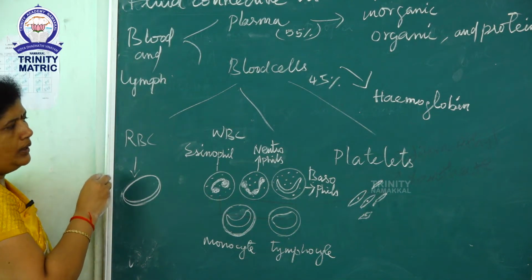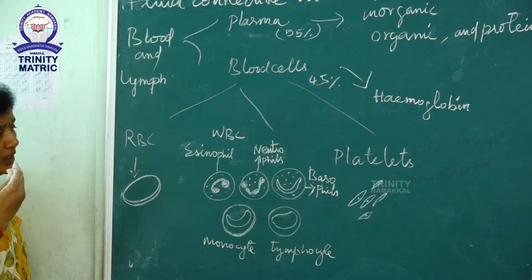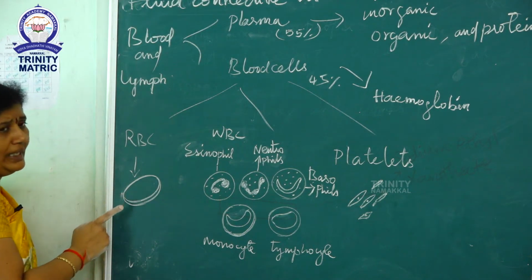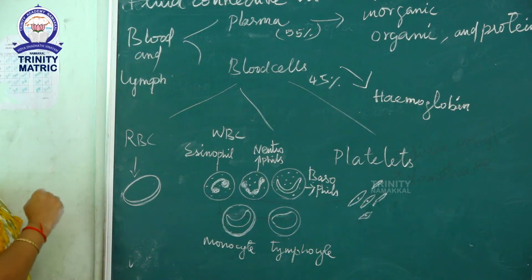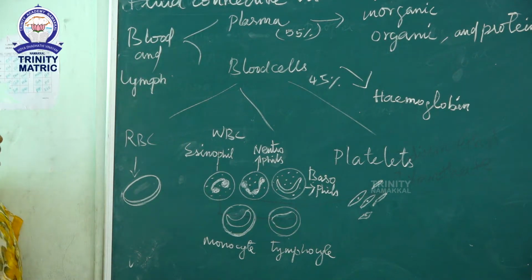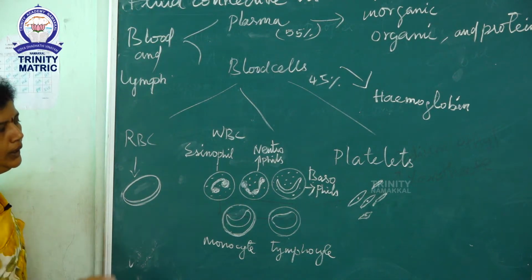RBCs are formed in our body in the bone marrow and destroyed in the spleen. RBC has a biconcave shape. There is no nucleus in the central surface. In mammalian RBC, the nucleus is absent.